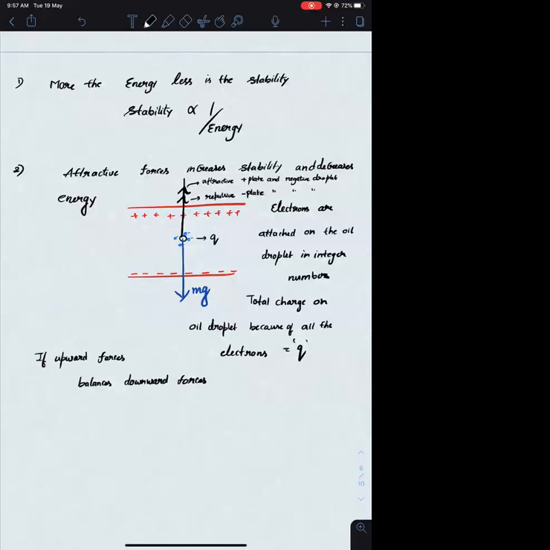Neutral. It will float. It will stop in the middle. The oil droplet will become stationary. If upward forces balance downward forces, I can say the oil droplet becomes stationary.